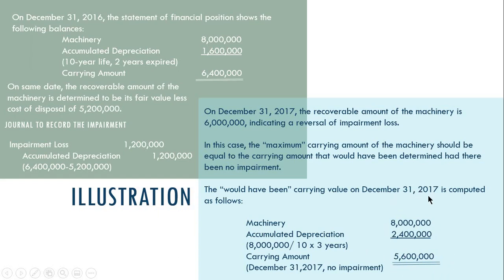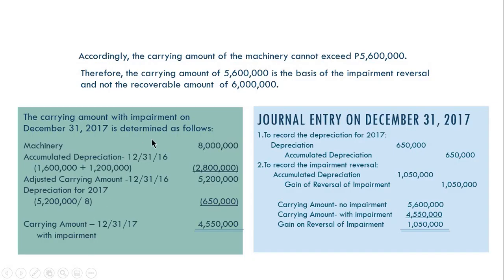Okay? Kasi ang panibagong recoverable amount natin is hindi pwede mag-exceed sa 5.6 million na yan. So, therefore, the carrying amount of 5.6 million is the basis of the impairment reversal.